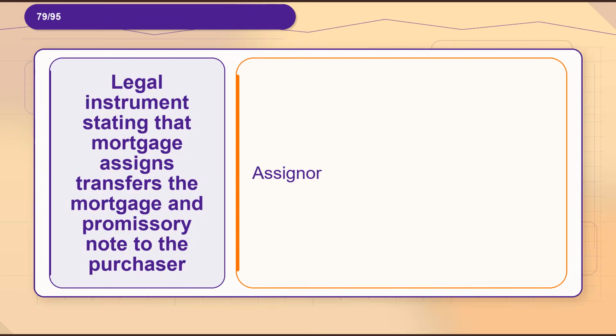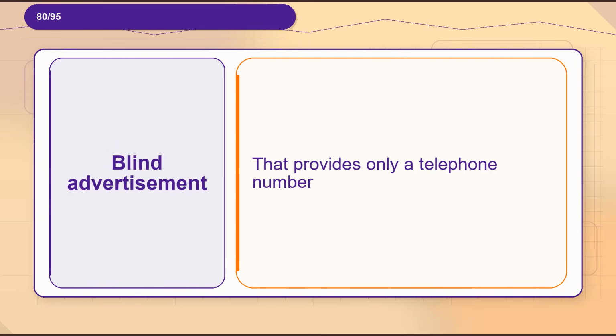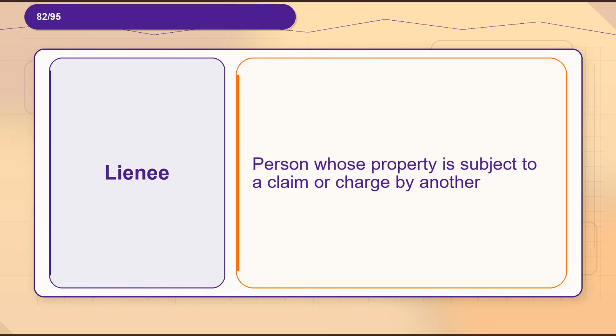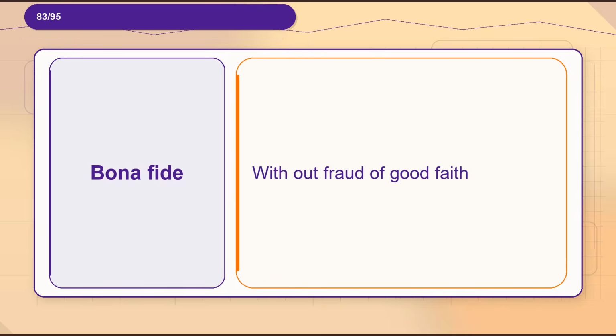Flashcard 79. Term, legal instrument stating that mortgage assigns, transfers the mortgage and promissory note to the purchaser. Definition, assignor. Flashcard 80. Term, blind advertisement. Definition, that provides only a telephone number. Flashcard 81. Term, person to whom a right or interest is transferred. Definition, assignment. Flashcard 82. Term, lienee. Definition, person whose property is subject to a claim or charge by another. Flashcard 83. Term, bona fide. Definition, without fraud, good faith.